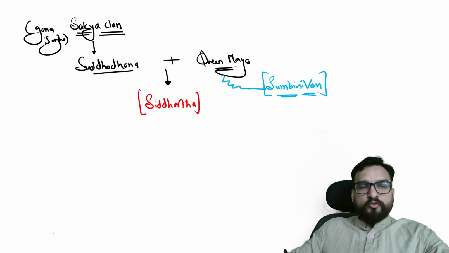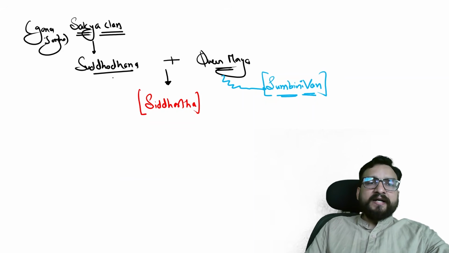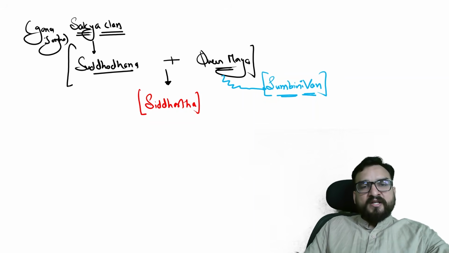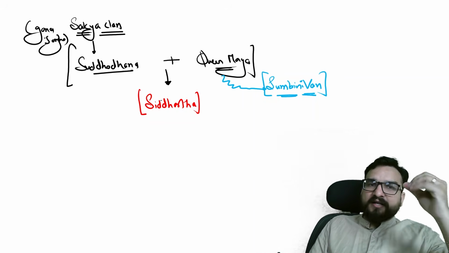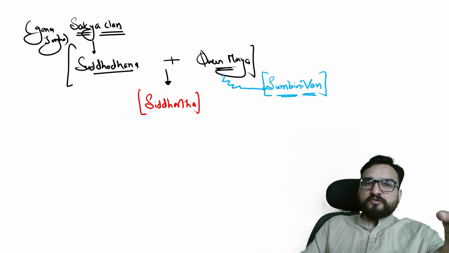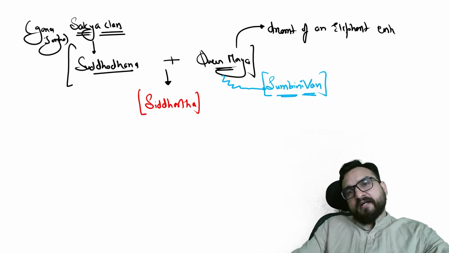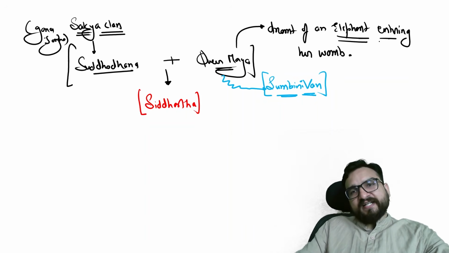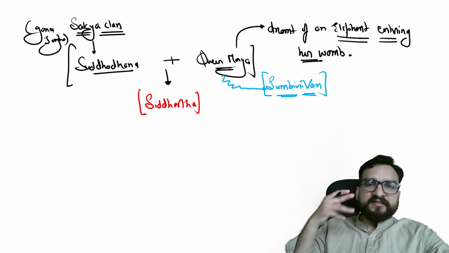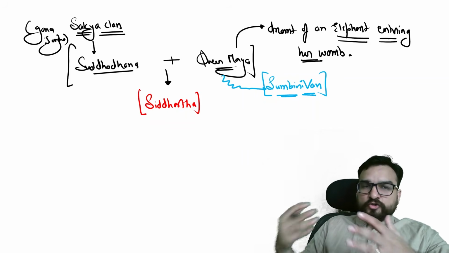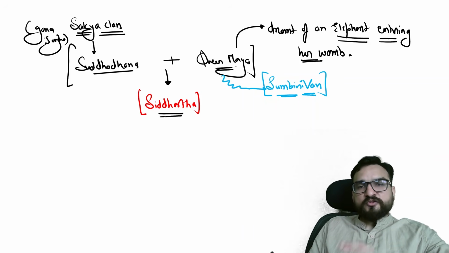You try to understand. Now Lumbini one, that's why you must have heard that Siddhartha was born in the Lumbini one, and Suddhodana was the king of Shakya clan, and Queen Maya you will be finding over here. Okay. It is also said that just before the day Siddhartha was born, Queen Maya dreamt of an elephant entering her womb. Now this is an auspicious sign, guys. This is an auspicious sign when an elephant is seen in a dream, right? So it is an auspicious thing over here.